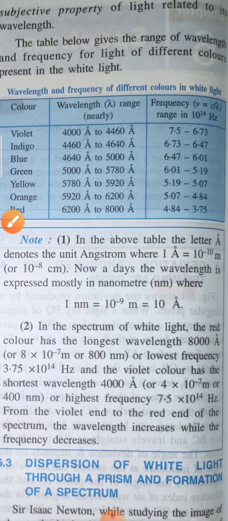The wavelength of violet is between 4000 to 4460 angstrom. So the wavelength of violet is 4000, suppose red is 8000, and so on.